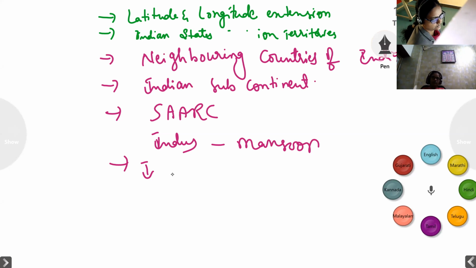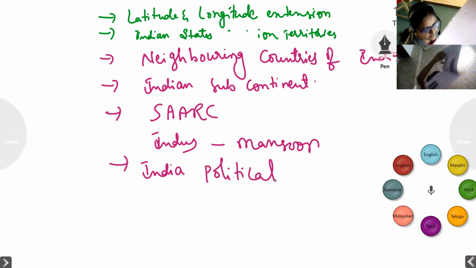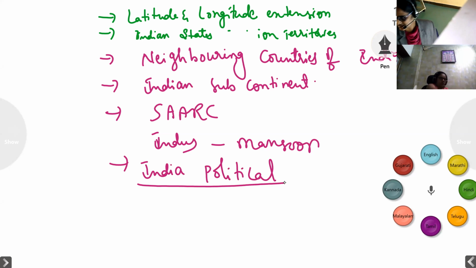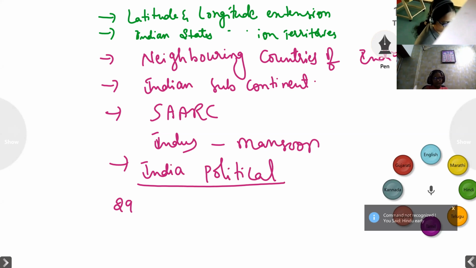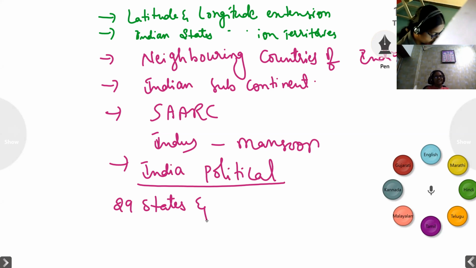So today let us discuss about India political. What is this India political? Okay, so first thing is that India has been divided into... earlier we used to have 29 states and how many union territories? Before 2019 we used to have 7 union territories.